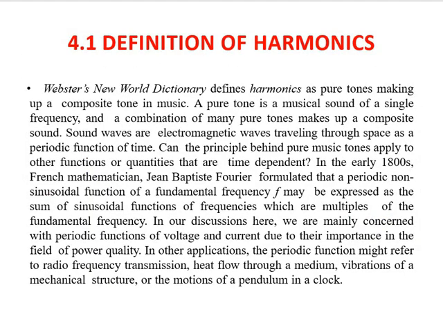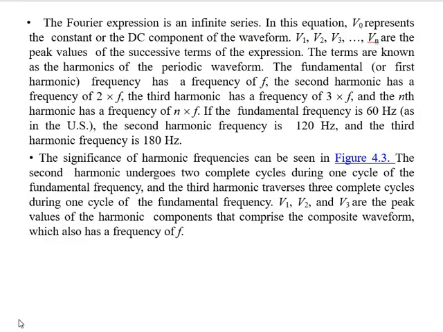So the basic definition of a harmonic is that it is an AC quantity component having a frequency that is an integer multiple of the fundamental frequency. It is the component of an AC waveform having a frequency that is an integer multiple of the fundamental frequency, and it is called a harmonic. Now, we see the Fourier equation for the non-sinusoidal AC quantity.